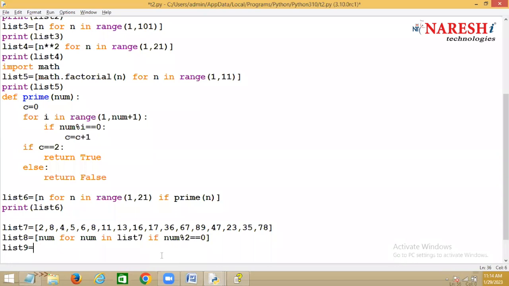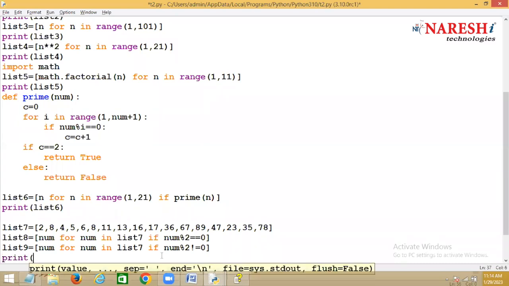Suppose I want to separate odd numbers. Then for number in list 7, if number mod 2 not equal to 0. Now this will group which numbers? Odd numbers. Yes or no?